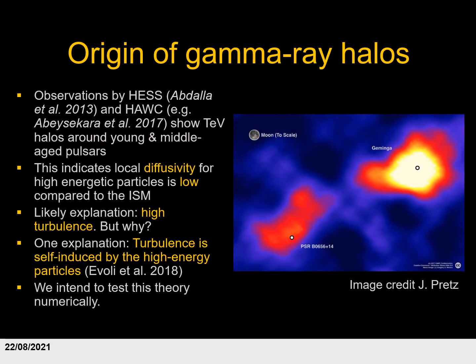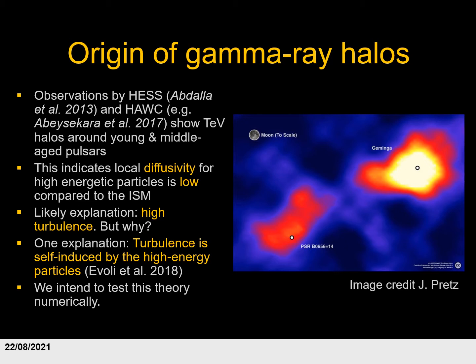The problem that we're trying to solve is the origin of gamma-ray halos around pulsars. Observations initially by HESS and later by the High-Altitude Water Cherenkov Observatory show TeV halos around young and middle-aged pulsars. This indicates that the local diffusivity for high-energy particles is low compared to that of the general ISM. This is likely caused by local turbulence.